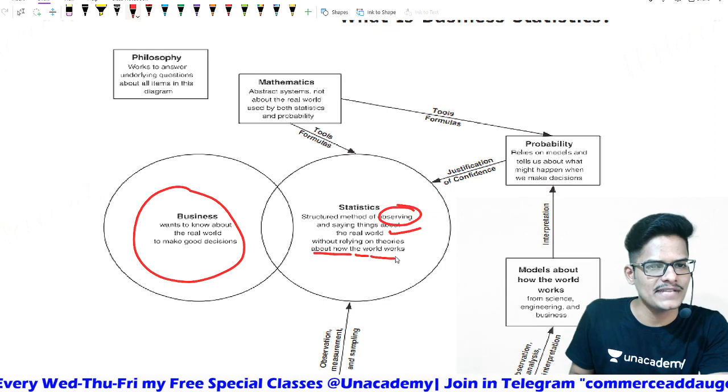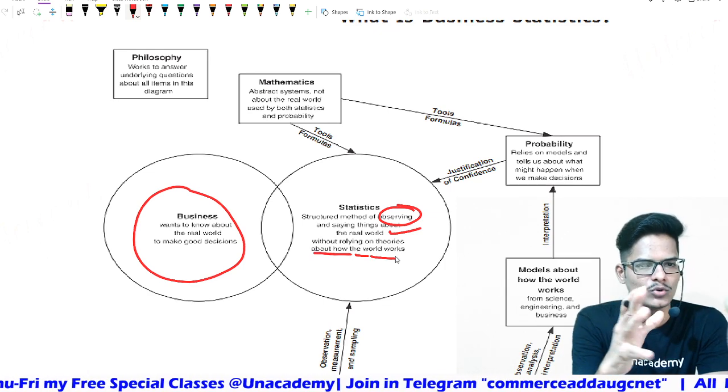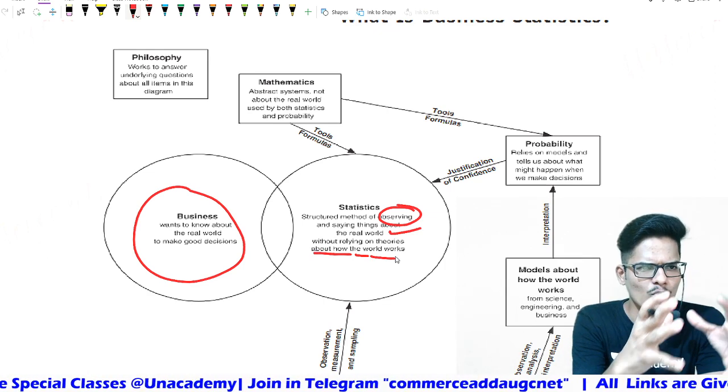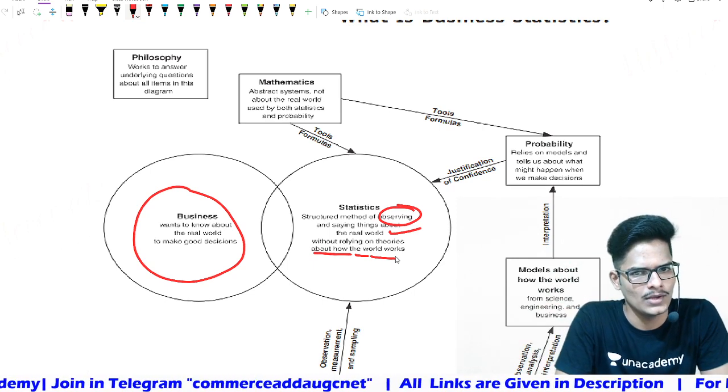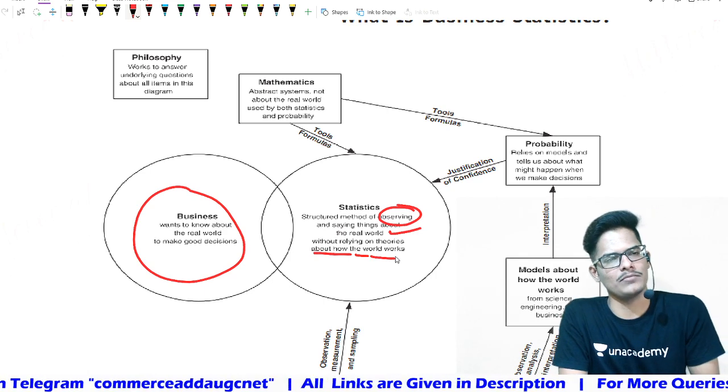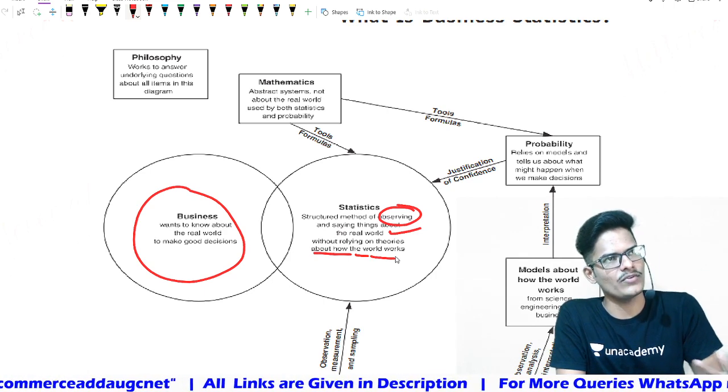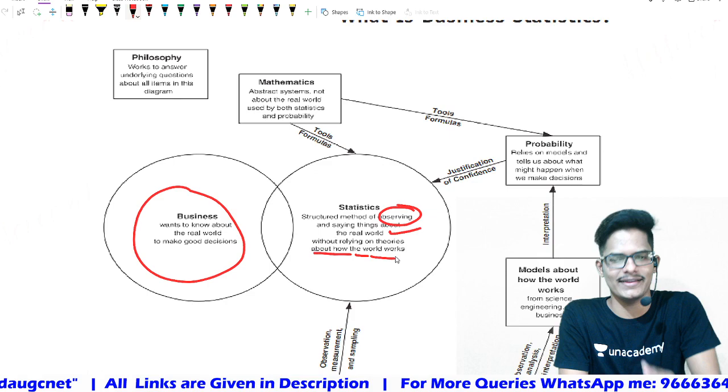Mathematics, we are having an abstract system. This is not about the real world. Mathematics is more of formulas and everything, which we are not going to use in real life. And probability is something where we are going to make a decision, we will estimate it. That is what we call probability.